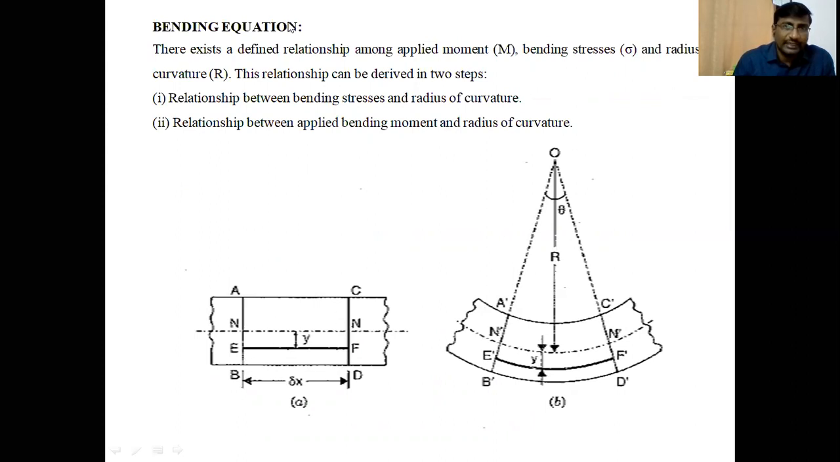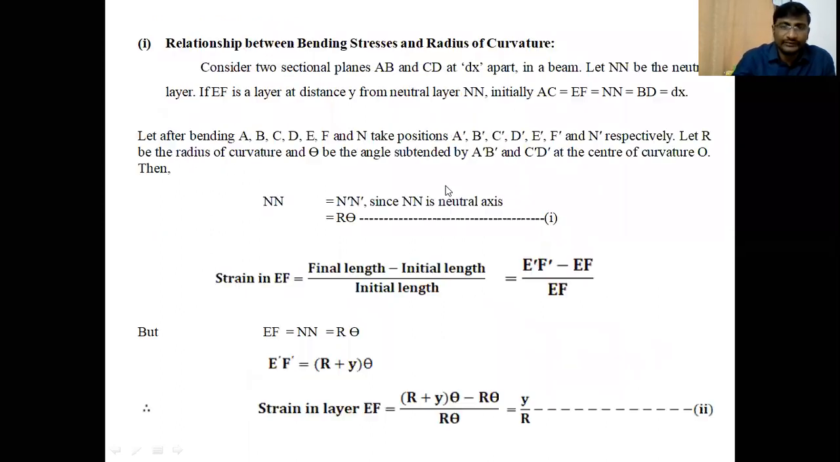We are considering a number of layers. The beam is a combination of a number of layers like this. For every layer, we take the distance from the neutral axis as y. Y maximum is where the extreme fiber distance, that is, AC and BD are the extreme fibers which are at maximum distance from the neutral layer or neutral axis. Clear, students?